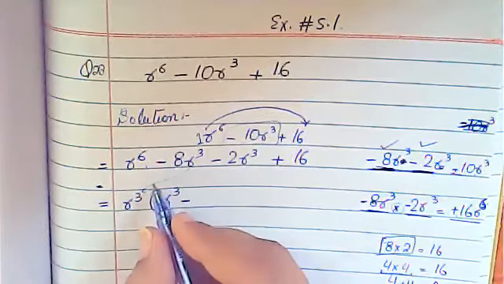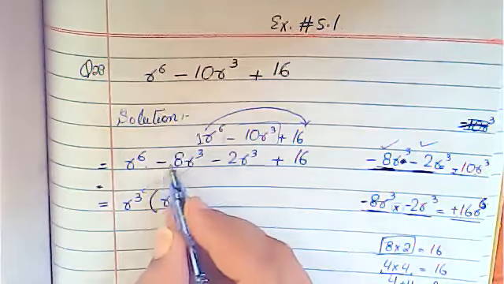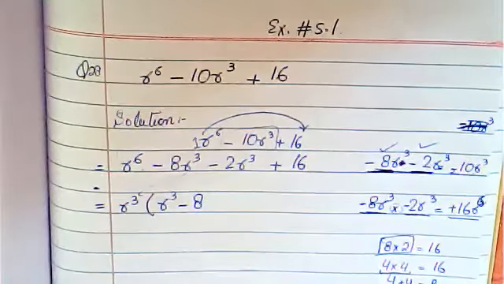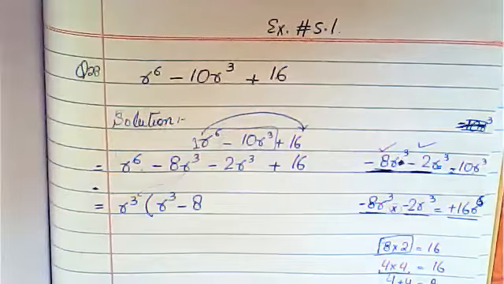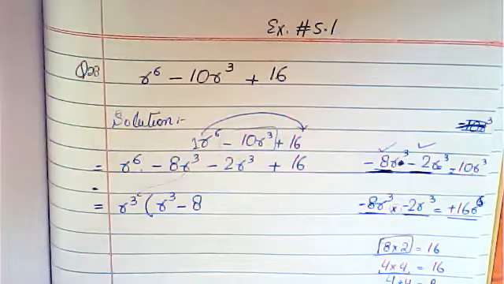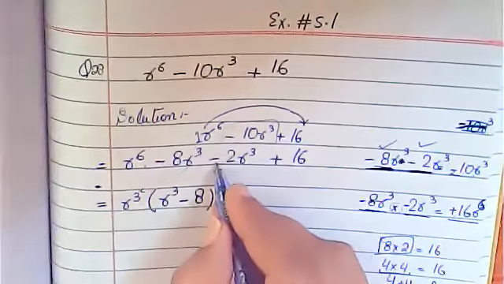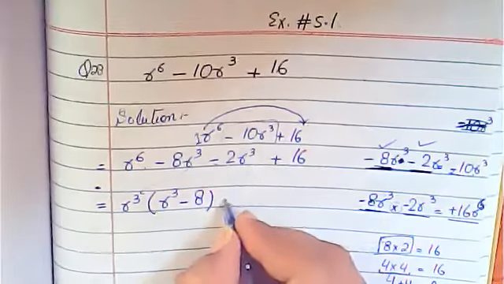R cube is outside. So what will you write here? R cube minus 8 only. Clear? Yes, is it clear to everyone? Okay, then close the bracket. Now here you have minus, so you will write minus here.